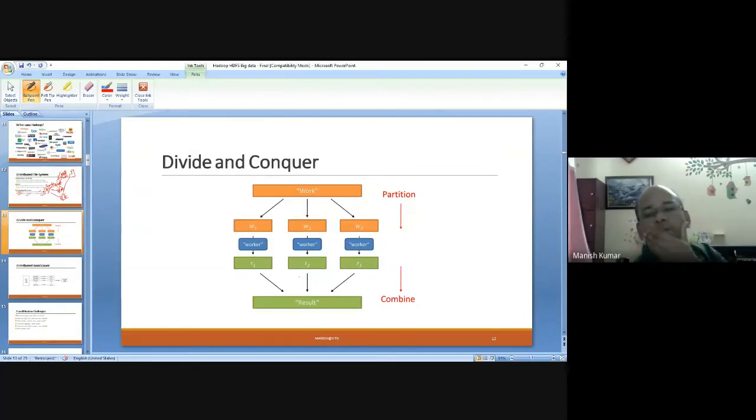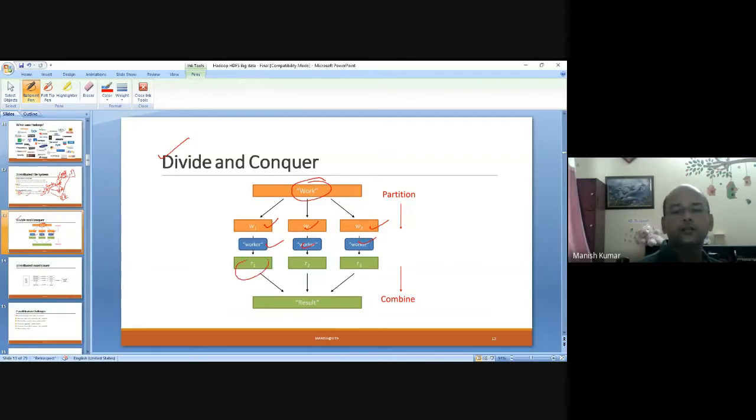What is actually happening is that it pursues the divide and conquer technique. Simply, you have work, and you divide the work like this: work 1, 2, 3. Then you assign workers; that means you are moving these works to the data nodes.